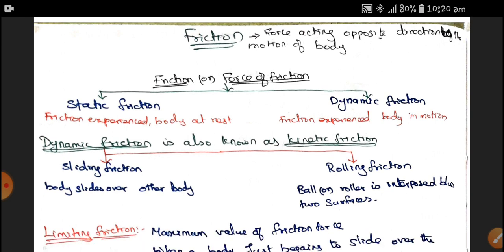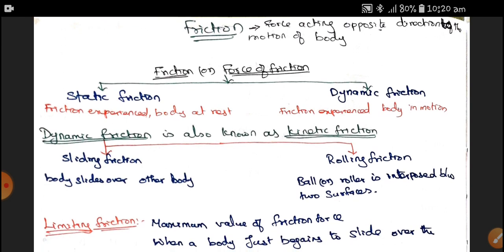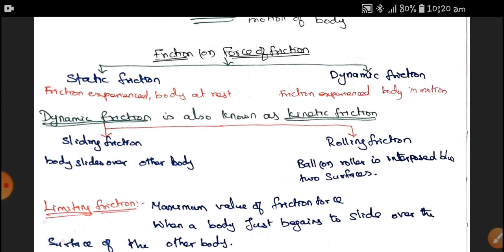Generally, the force of friction can be divided into two types. One is static friction and another is dynamic friction. Dynamic friction is also called kinetic friction. In static friction, the friction is experienced by a body at rest, whereas in dynamic friction, the friction is experienced by a body in motion. That is the difference. If the body is stable or static, it is called static friction.